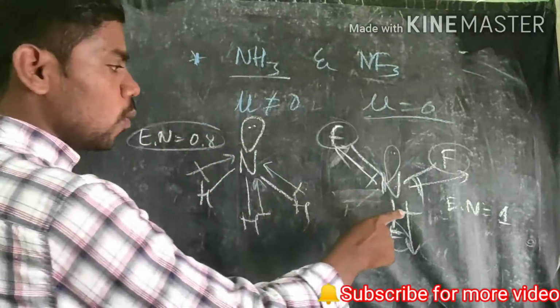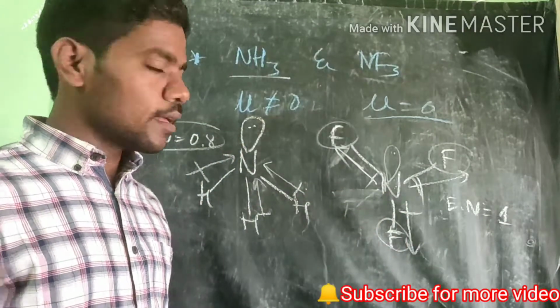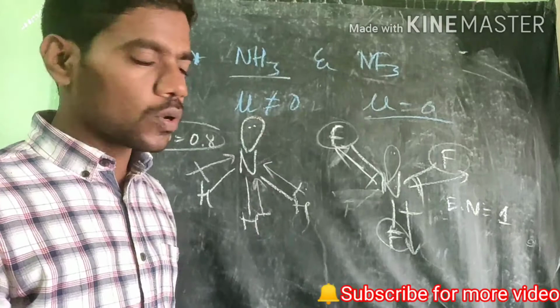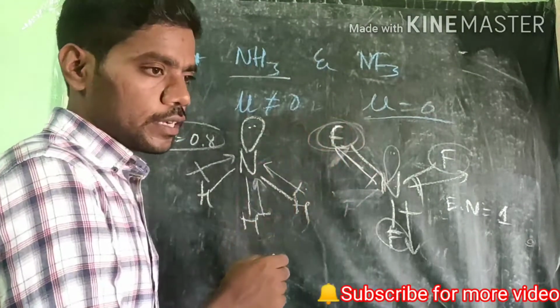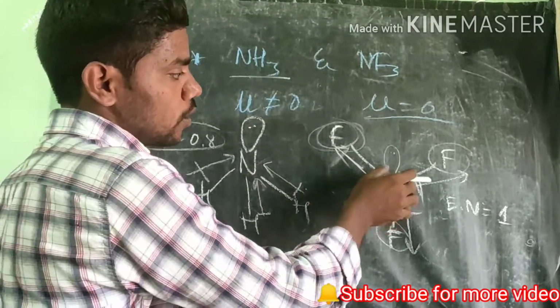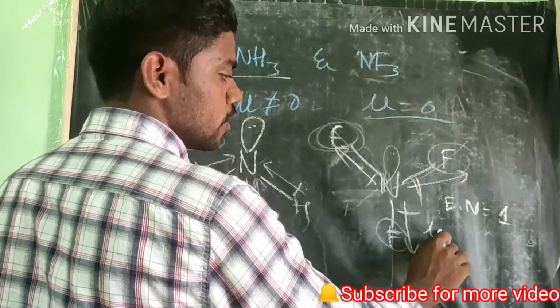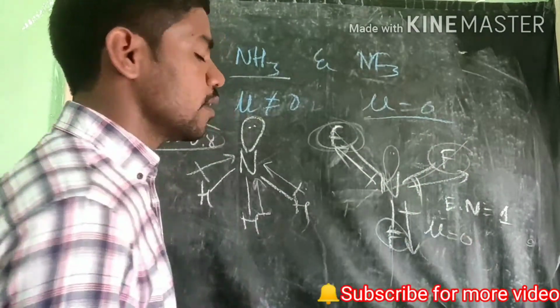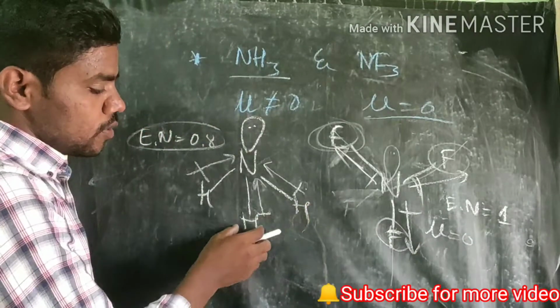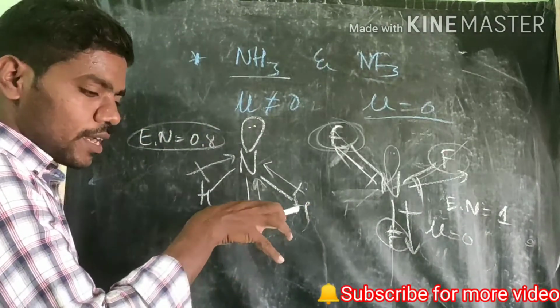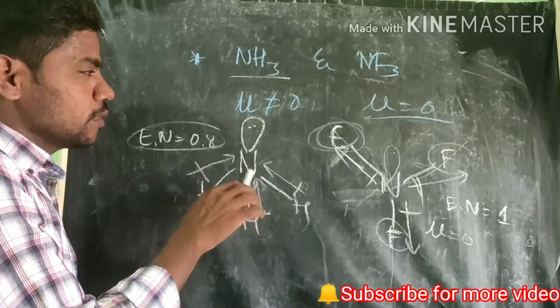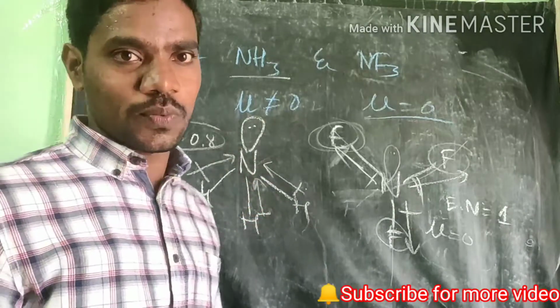Therefore it has more electronegativity difference. One more simplest reason we have to give: fluorine is more electronegative and tends to occupy a triangular planar shape, therefore dipole moment will be 0. Here the central atom is less electronegative, so it occupies the pyramidal shape. That simplest reason you have to give.